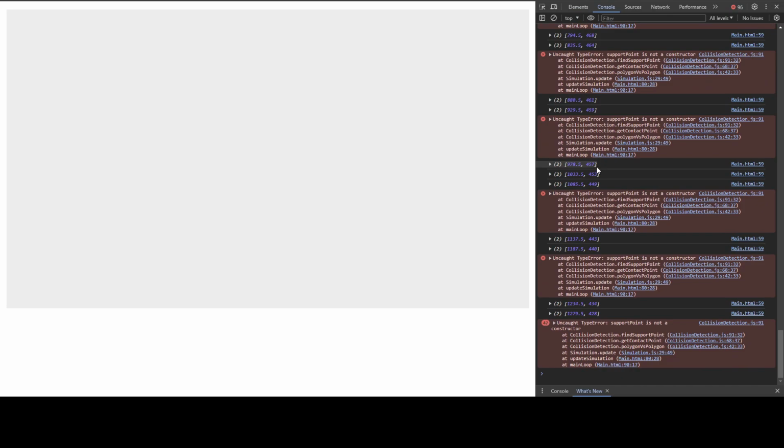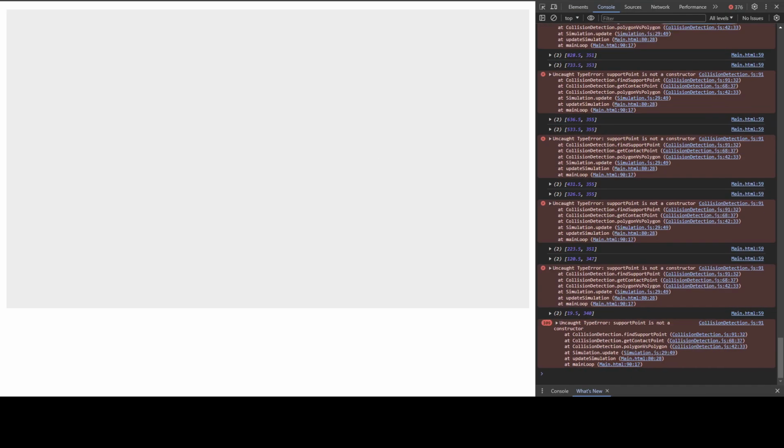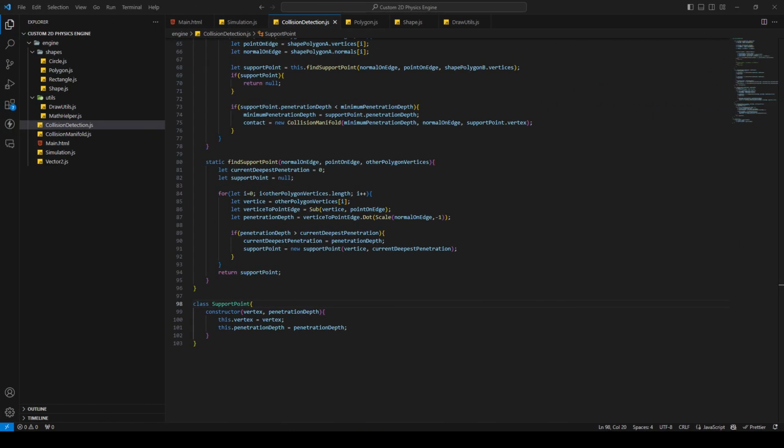And there we go. We have an error. Support point is not a constructor. Okay, let me check. Okay, so support point is not a constructor. This one, of course, yeah. This needs to be an upper case letter. Then if you run it again,